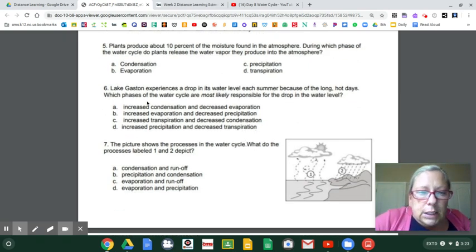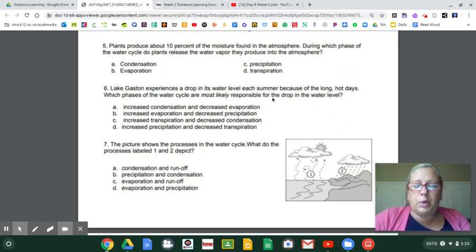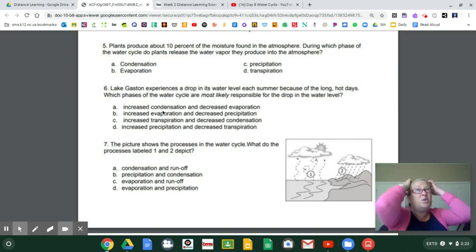Number 6, Lake Gaston experiences a drop in its water level each summer because of the long hot days. Which phases of the water cycle are most likely responsible for the drop in the water level? What will make the water go down? Why would the water disappear? It'd have to be evaporation, right? So whatever this is, it has to have evaporation. Wait a minute, if the water's going down, wouldn't it be increased evaporation, right?